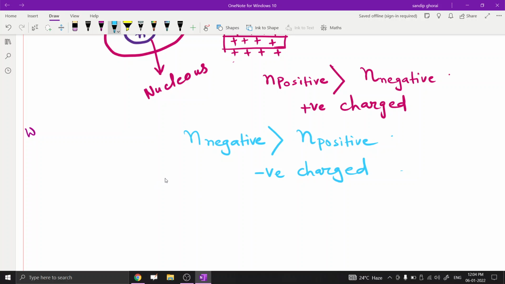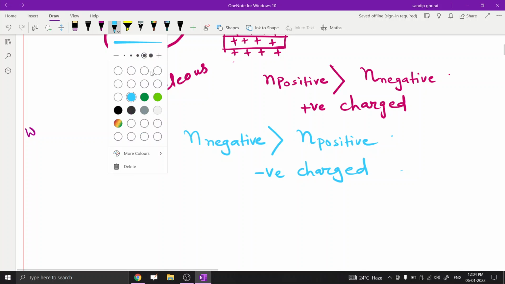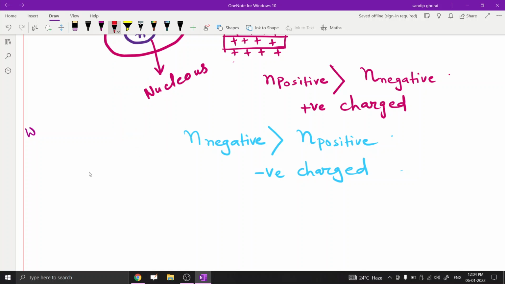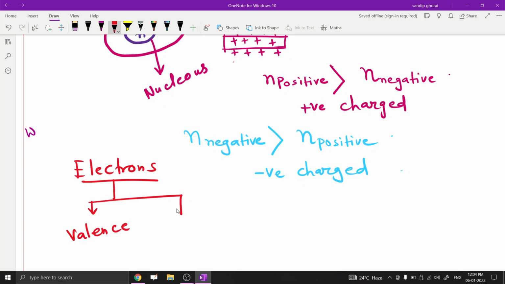Also here we have to know the types of electron. Generally there are two types of electron: one is valence electron and another one is free electron. So the first question is, what do you mean by valence or free electron? Now we have to know the definition of valence and free electron.